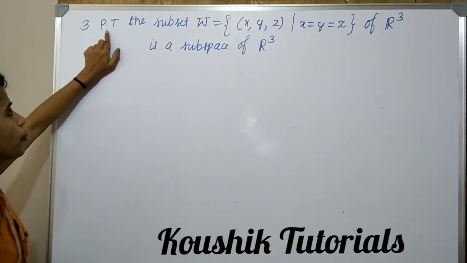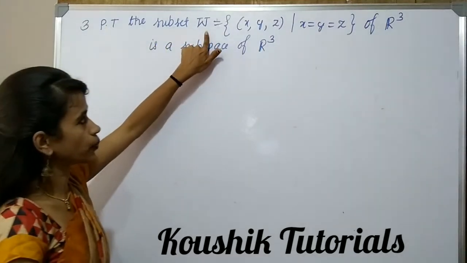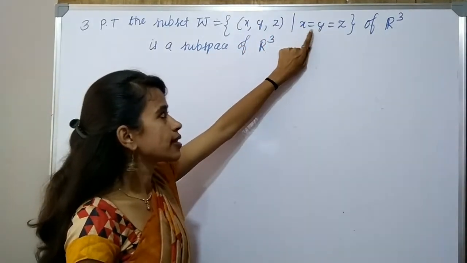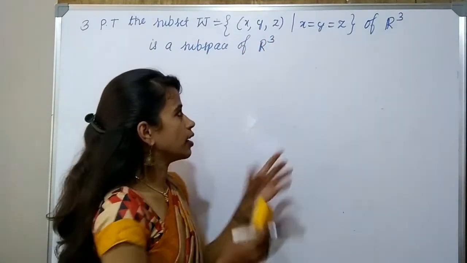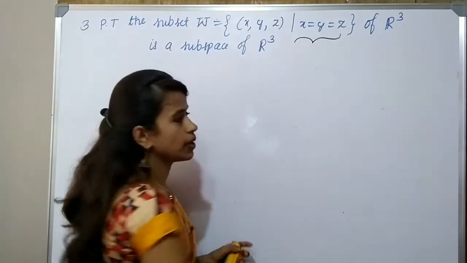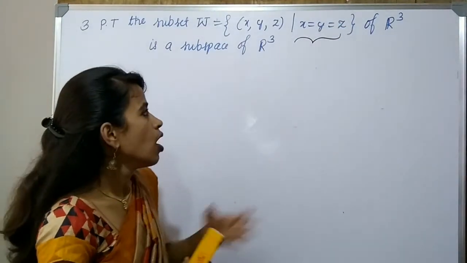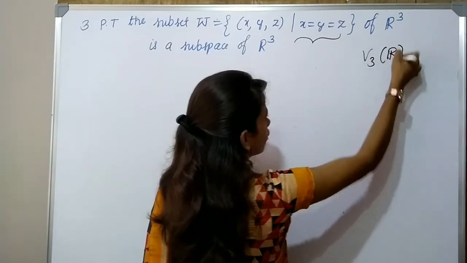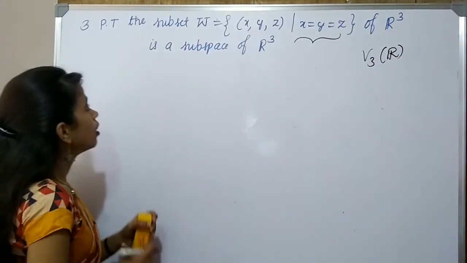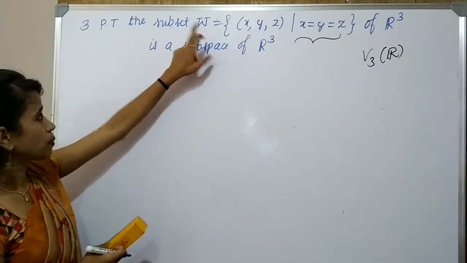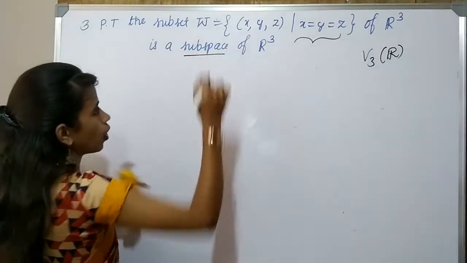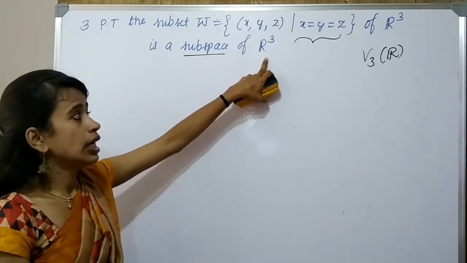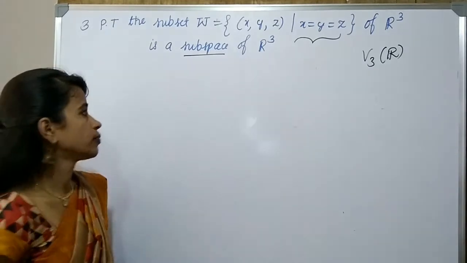So what is that question? Prove that the subset W, equal to the set of all x, y, z such that x is equal to y is equal to z, meaning all the coordinates must be equal to one another, of R cube, is a subspace. R cube means V3 of R; both are the same. We have to show that the subset is a subspace of R cube, or subspace of the vector space V3 of R.